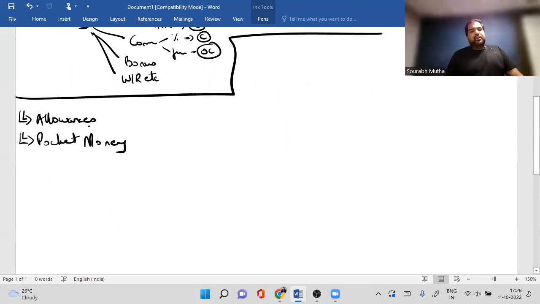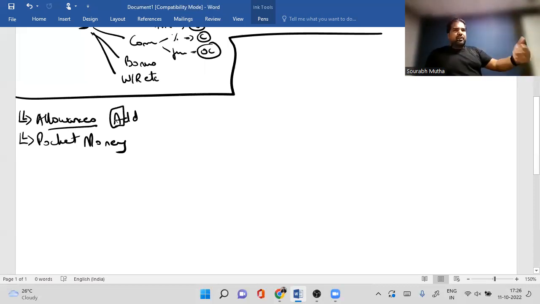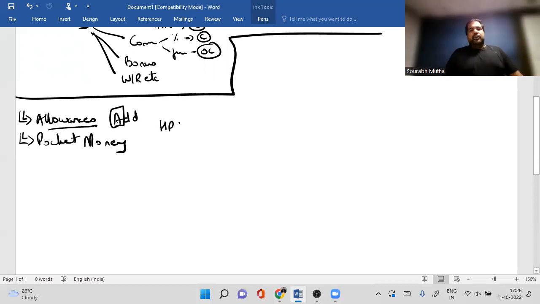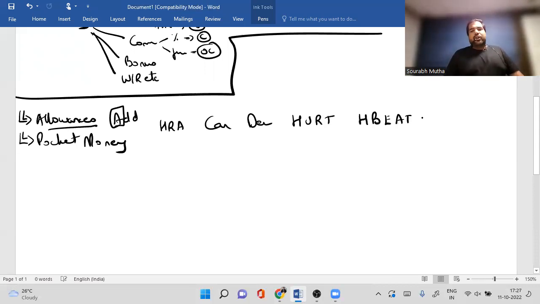And guys, allowances, first, what do you do? A for allowance, A for add. Blindly in the exam, whatever allowance, transport, city compensatory, tiffin allowance, medical allowance, servant allowance, whatever allowance, what will you do? Add. And then guys, you will look at a sentence, and if it belongs to this sentence, will you get exemption? Yes, let's start from the top, guys.